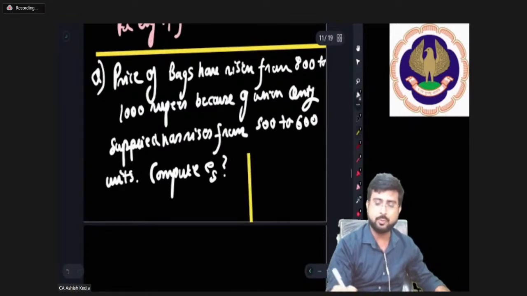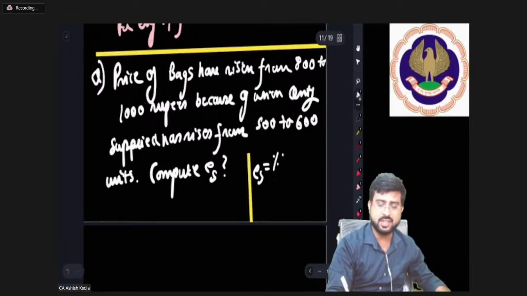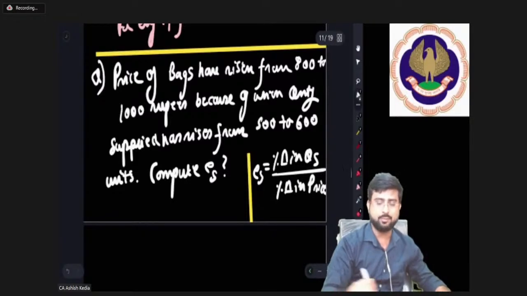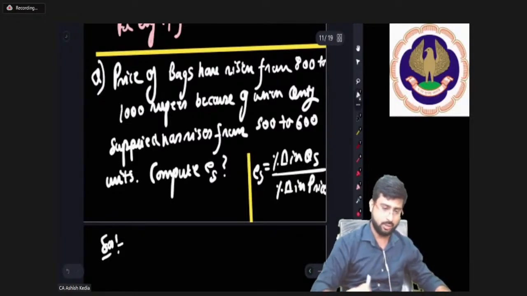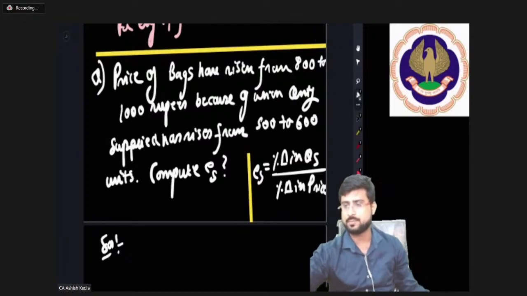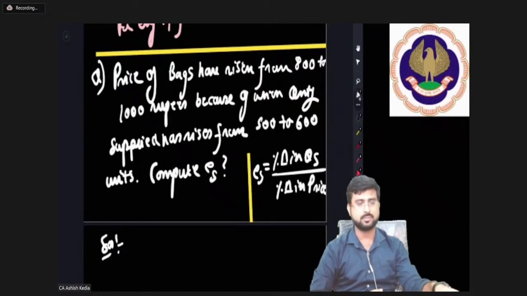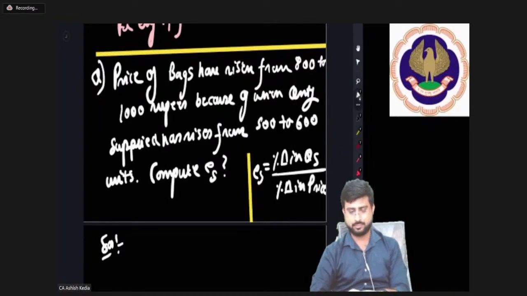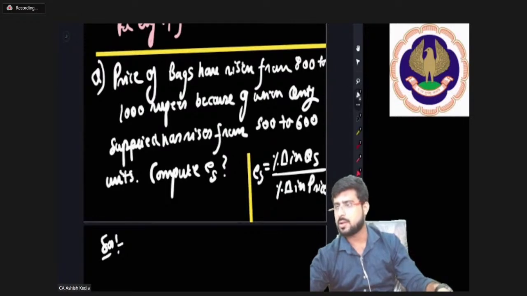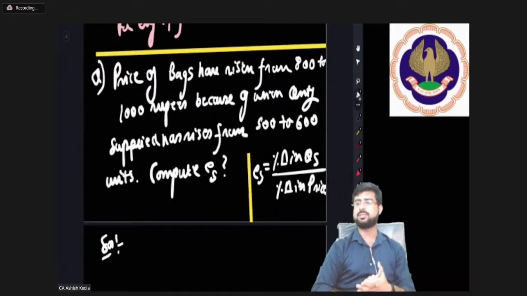I'll remind you the formula. Elasticity of supply is percentage change in quantity supplied by percentage change in price. Come on everybody, this is my hint to you all. I am not giving you any options today. I want you all to do it. Let's see, what are your answers?